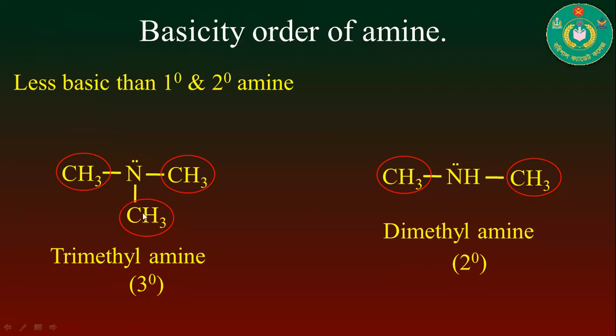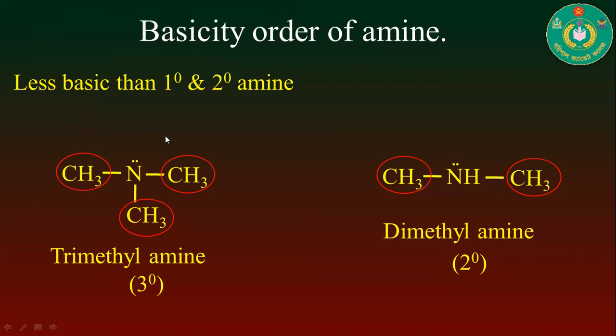That means here you see that the nitrogen atom has three alkyl groups, one, two, and three are alkyl groups here. If any incoming group wants to bond to the nitrogen atom, in this case the place is not available to bond with the nitrogen atom.